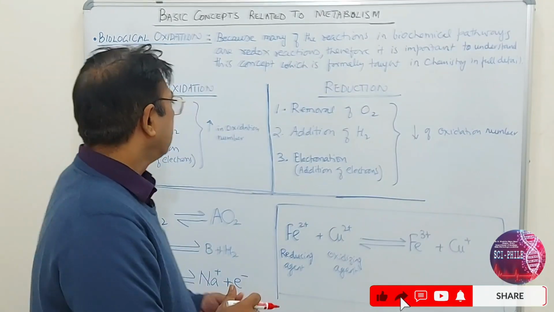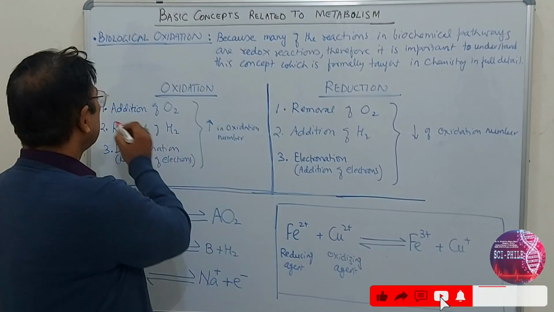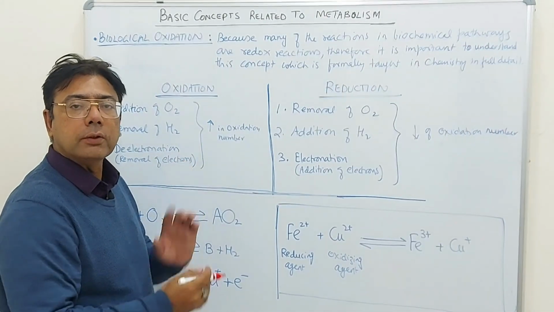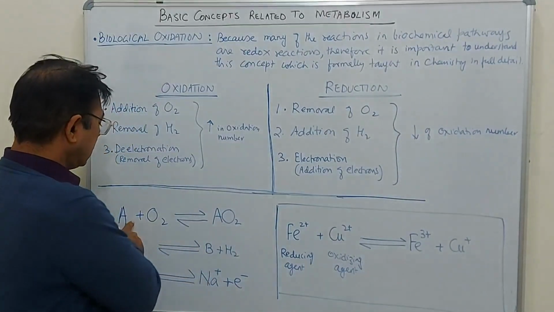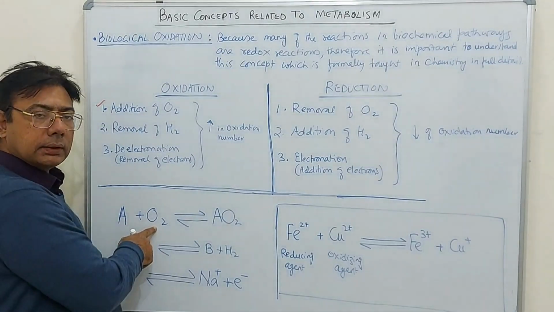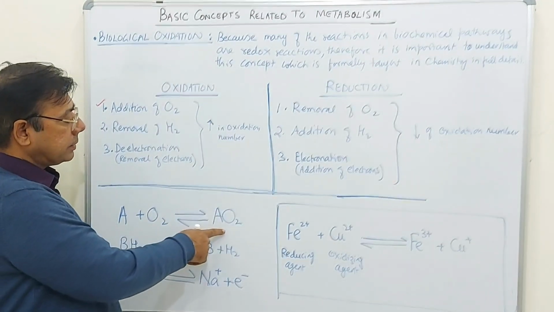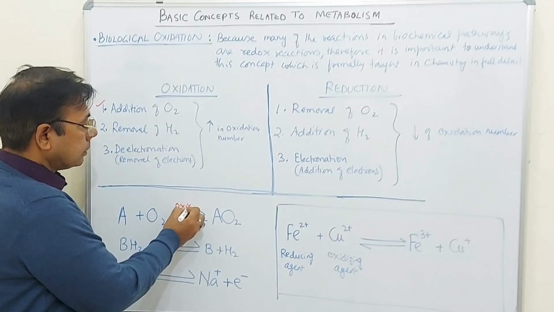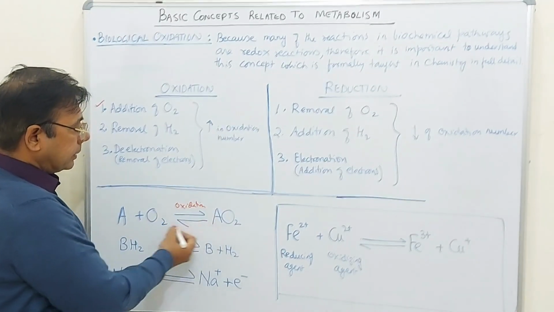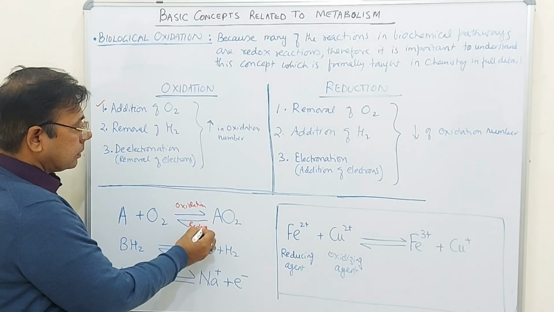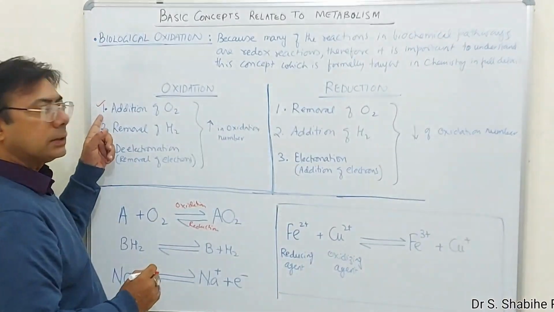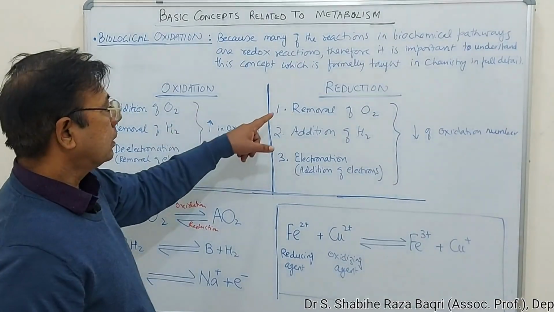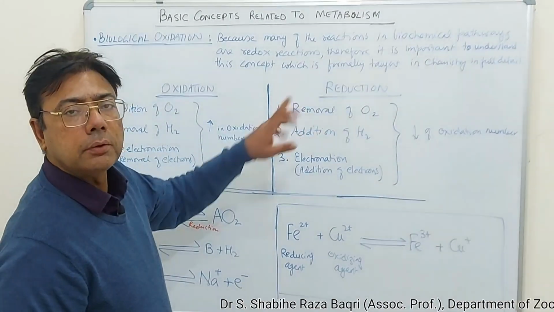Here I am giving a gist of the various definitions, and I hope you will be able to understand this concept clearly. See, the first way to define oxidation is that it is the addition of oxygen. For example, here you see, if A is reacted with oxygen and oxygen adds to this A and it forms AO2, so in this direction it is oxidation, and in the reverse direction it is reduction. So this is the first definition of oxidation, that it is the addition of oxygen. Conversely, reduction is the removal of oxygen.